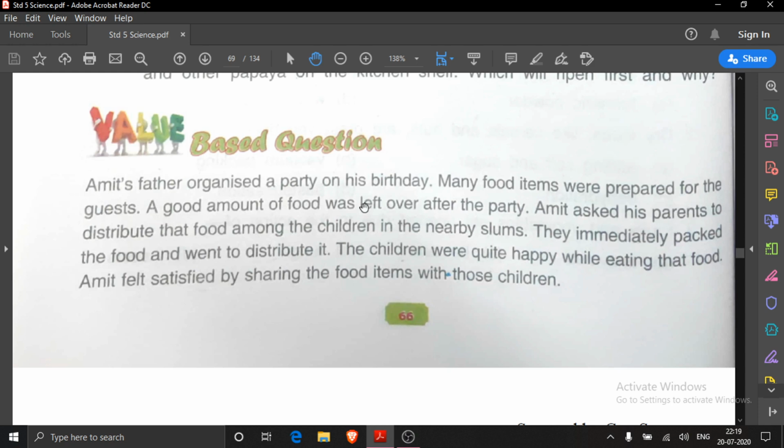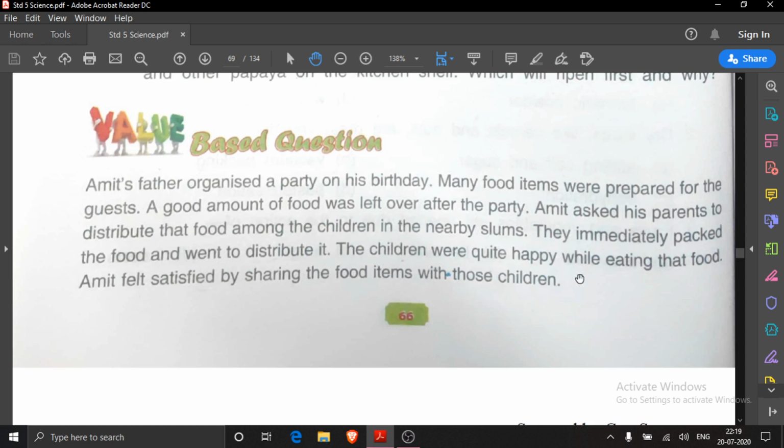They immediately packed the food, because that food was going to be spoiled. So Amit's parents immediately packed the food and went to distribute it. Where did they go to distribute it? In the nearby slum area.